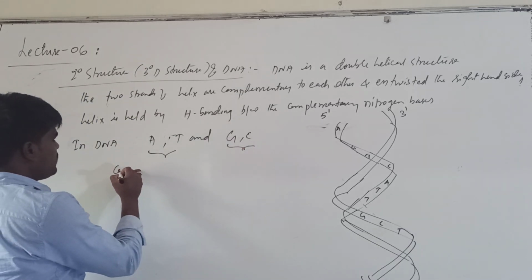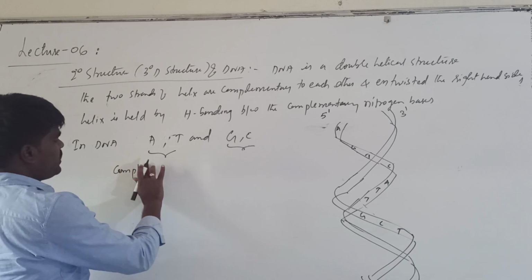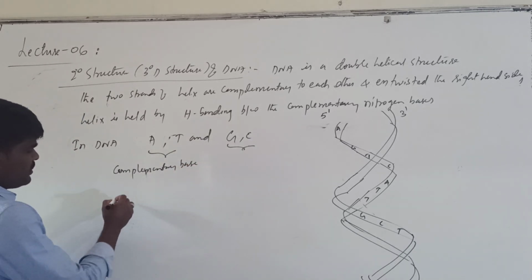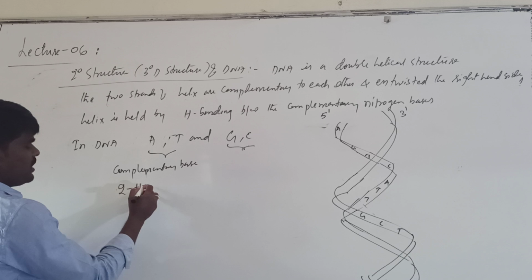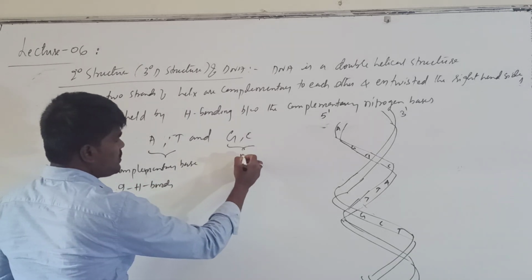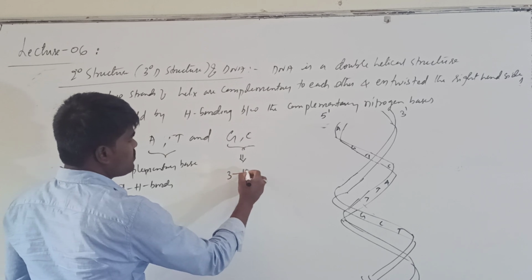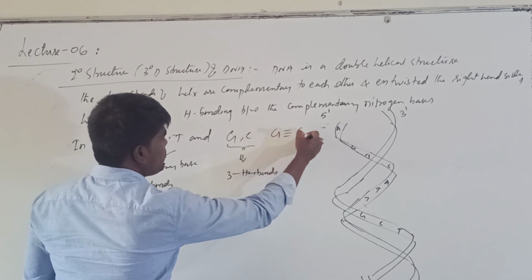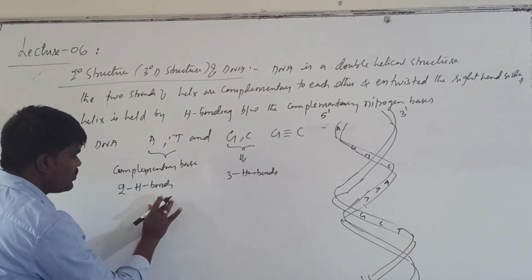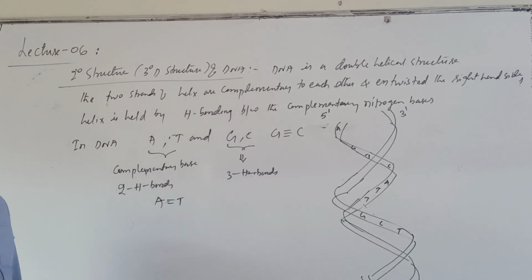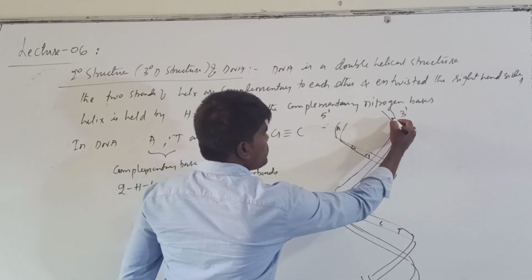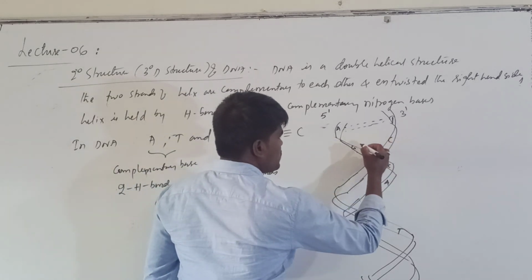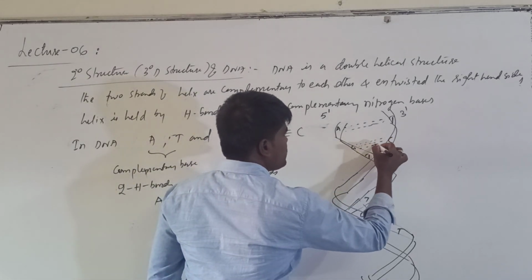The adenine and thymine complementary base pair is held by 2 hydrogen bonds, and guanine and cytosine can form 3 hydrogen bonds. That means guanine and cytosine have 3 hydrogen bondings, and adenine and thymine have only 2. So if it is adenine, it has to be thymine, connected by 2 hydrogen bondings like this. If it is guanine, it has to be cytosine, connected by 3 hydrogen bondings like this.